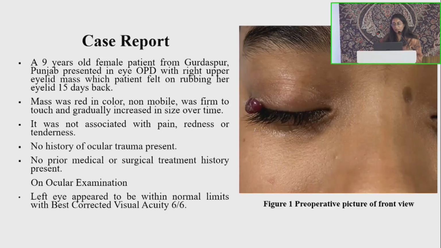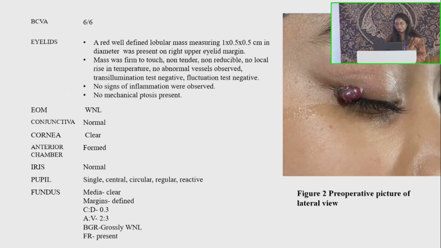The mass was red in color, non-mobile, firm to touch and gradually increased in size over time. It was not associated with pain, redness or tenderness, with no history of any ocular trauma and no prior medical or surgical treatment history. On ocular examination, the left eye is within normal limits with best corrected visual acuity of 6/6. In the right eye, a red well-defined lobular mass measuring 1 by 0.5 by 0.5 centimeter was present on the upper eyelid margin.